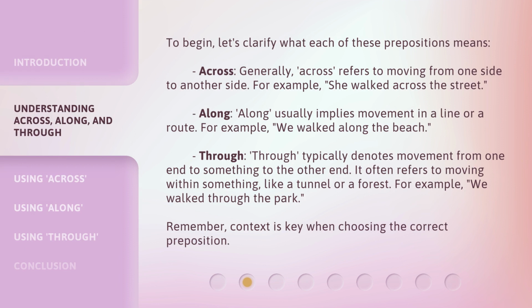To begin, let's clarify what each of these prepositions means. Across. Generally, across refers to moving from one side to another side. For example, she walked across the street. Along usually implies movement in a line or a route. For example, we walked along the beach. Through typically denotes movement from one end to something to the other end. It often refers to moving within something, like a tunnel or a forest. For example, we walked through the park. Remember, context is key when choosing the correct preposition.